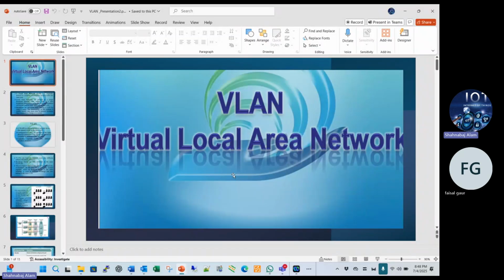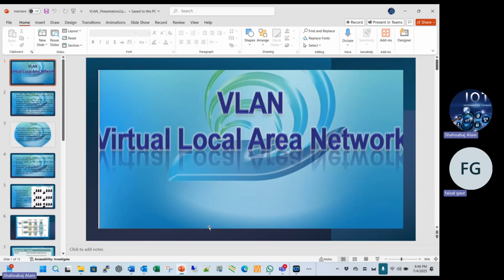Suppose that there are a lot of vendors leading in the market, such as Cisco, Juniper, Huawei, HP, Dell, Lenovo. It means a lot of vendors are making switches, so we can configure VLAN on any switch.